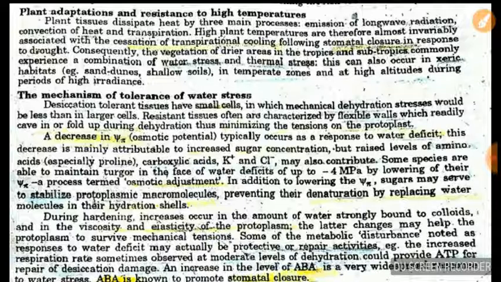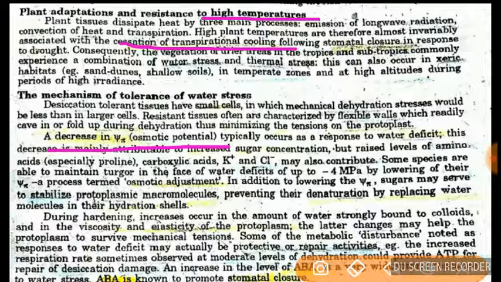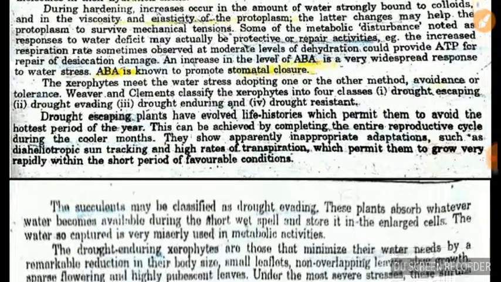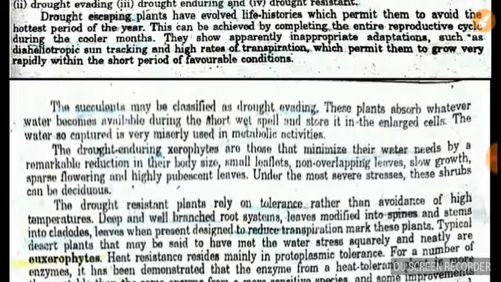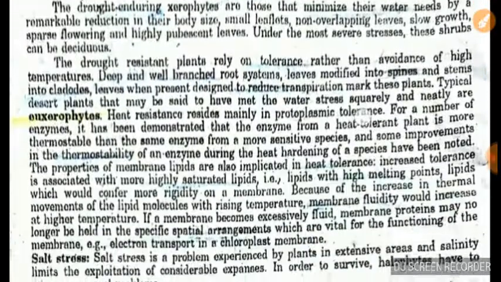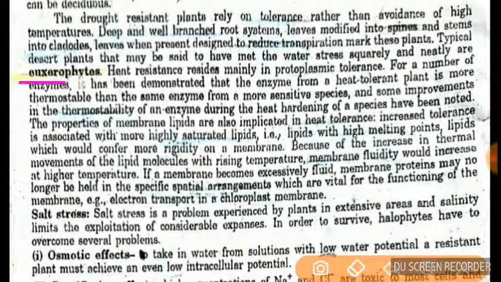If we talk about plant adaptations at higher temperature, you should always memorize two things: the cessation of transpirational cooling, and a decrease in the osmotic potential. This is very, very important. Next thing is ABA. ABA, that is abscisic acid, is meant for stomatal closing. Then the next question is what are xerophytes? The answer is the drought resistant plants.